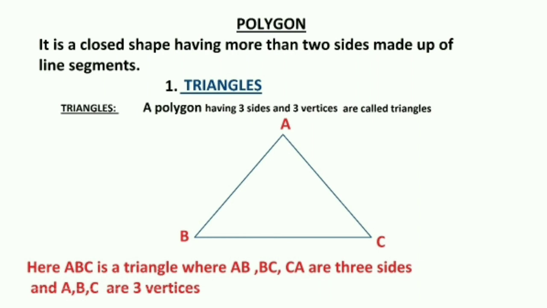What is a vertex? Vertices are the points formed by the meeting point of two line segments. Like in triangle ABC, when sides AB and AC meet at point A, it forms a vertex. Similarly, when AB and BC meet at B, it forms vertex B, and BC and AC meeting at C form vertex C. And AB, BC, CA are the three sides which are three line segments.